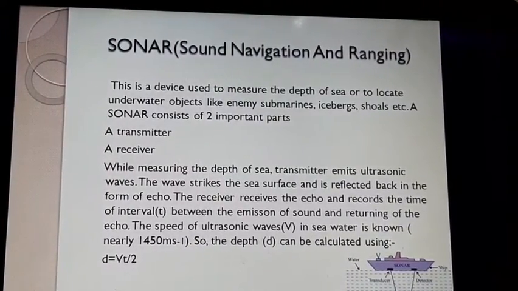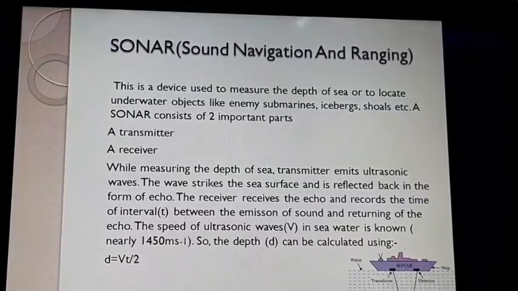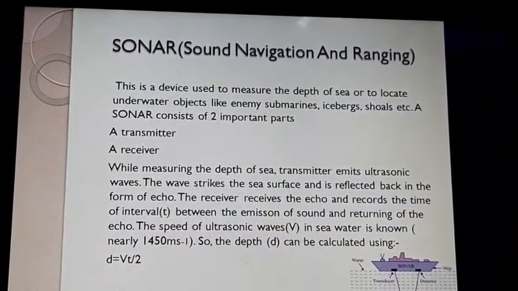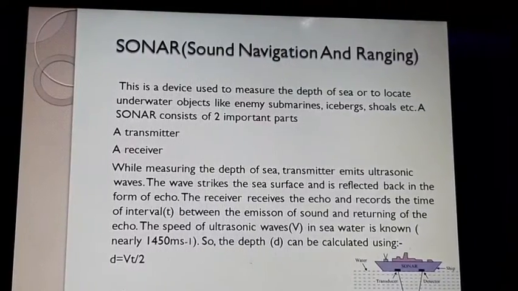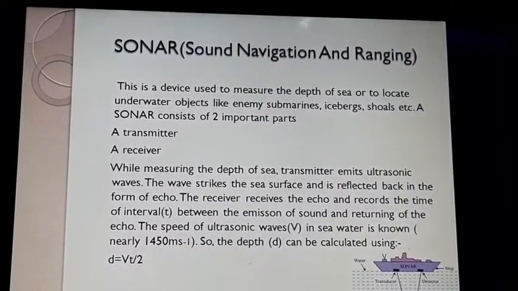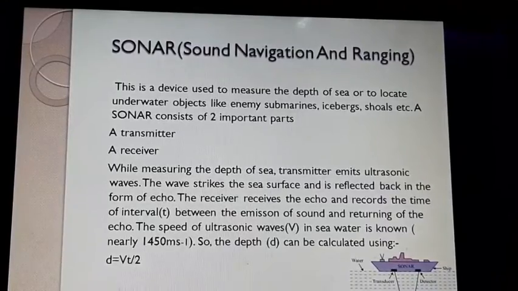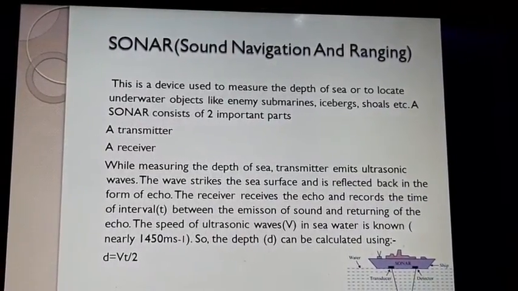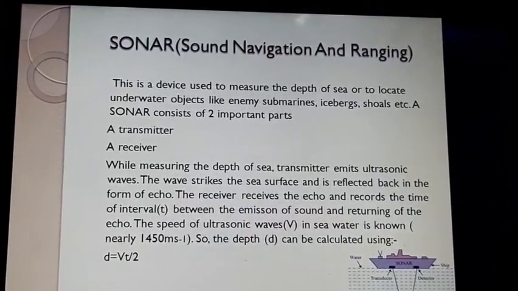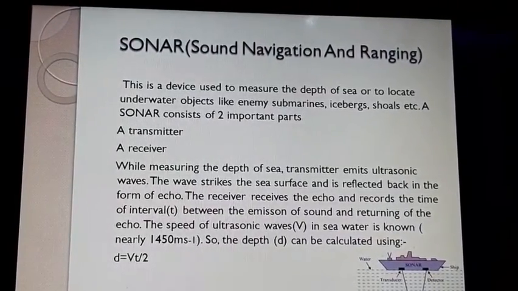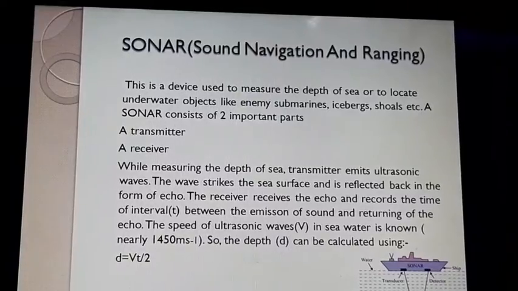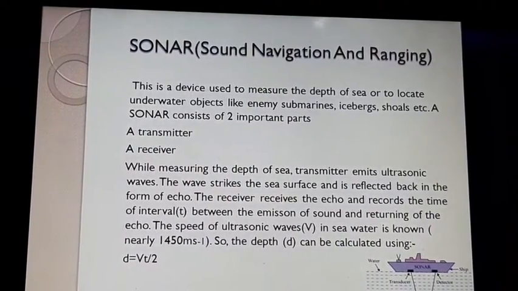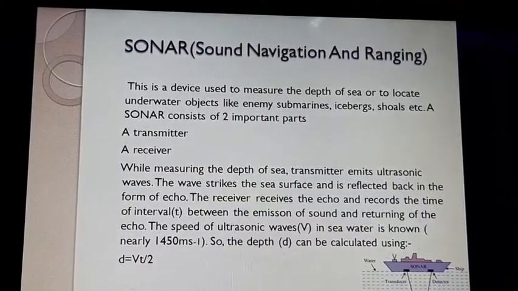In the figure you can see a transmitter and a receiver. While measuring the depth of the sea, the transmitter emits ultrasonic waves. The wave strikes the sea surface and is reflected back in the form of an echo. As we said, when a sound wave strikes a surface, it reflects back in the same medium. So the receiver receives the echo and records the time interval.